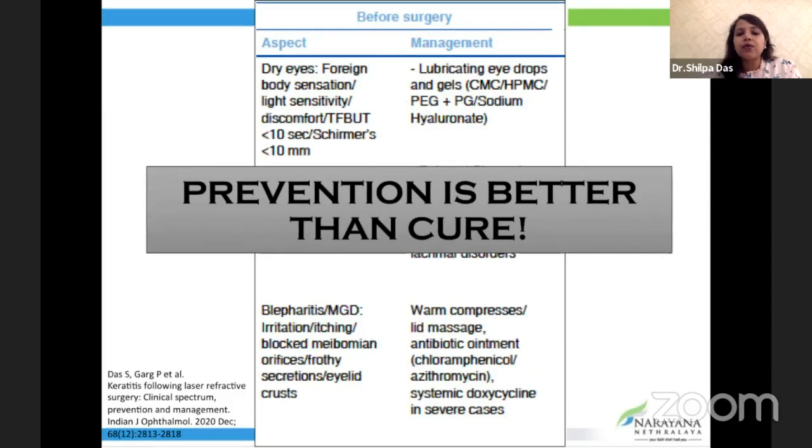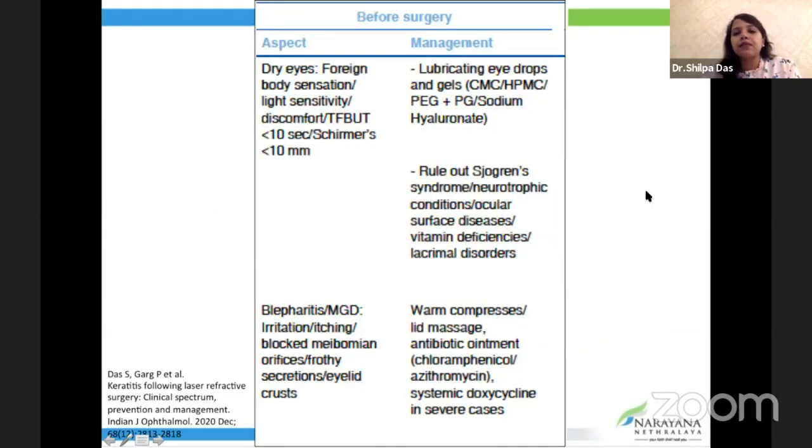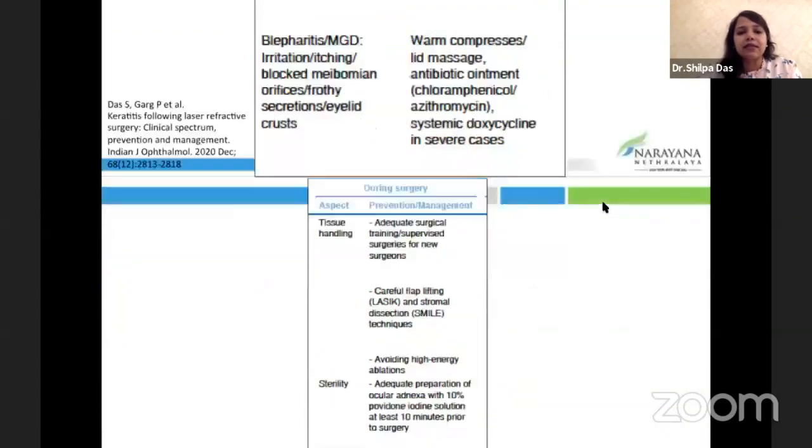Now, as the saying goes, prevention is always better than cure. So what can we do pre-operatively to prevent these infections? Rule out dry eye, rule out any other kind of corneal or conjunctival infection, blepharitis, MGD. If they are present, they need to be managed appropriately before the surgery. Also rule out ocular surface diseases.